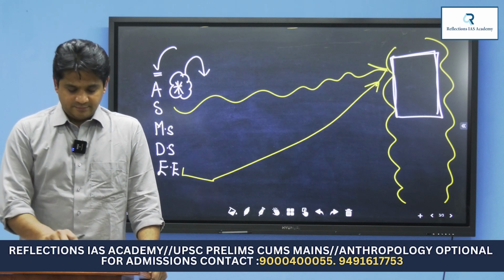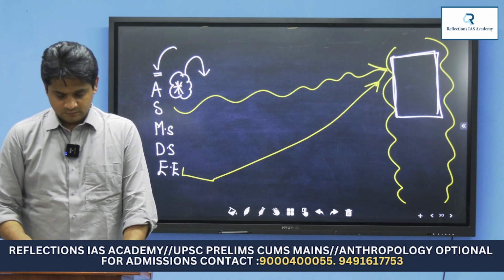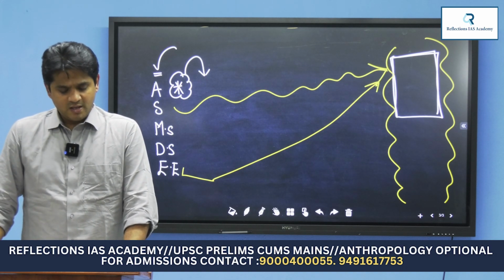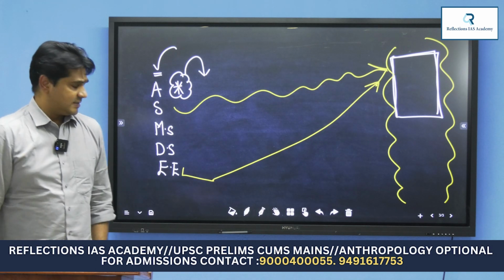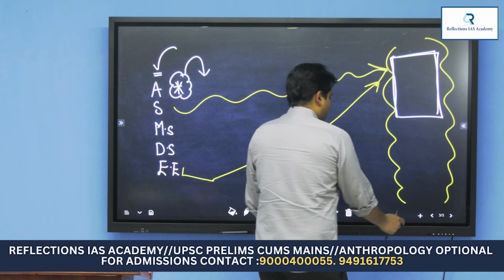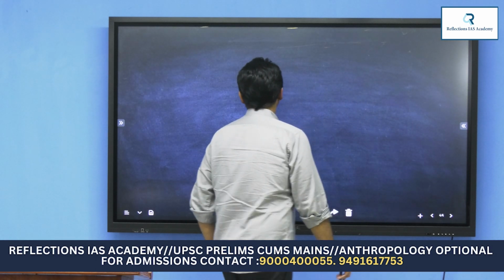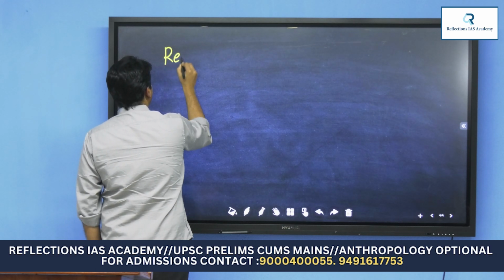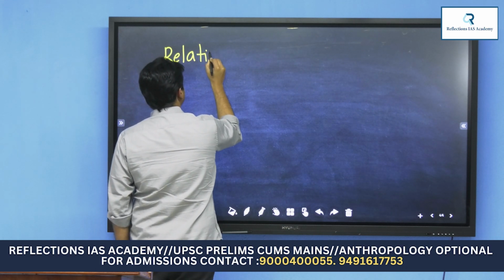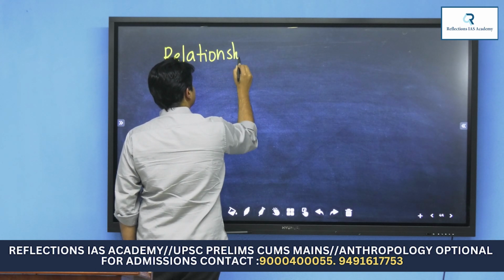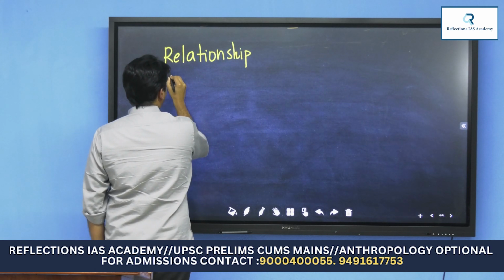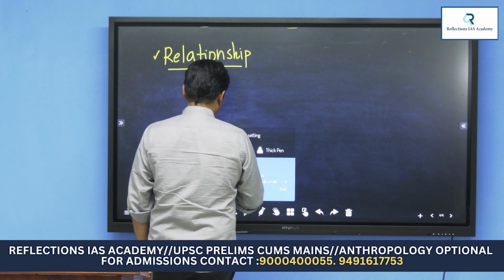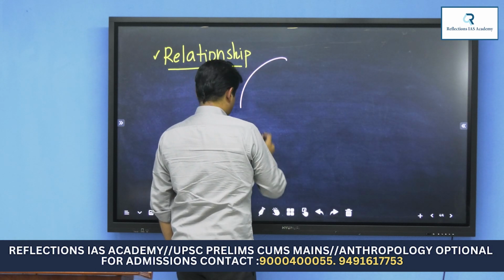sessions are meant for. Now, let's go to chapter 1.2. I am sure most of you would have easily understood this. Now we will go to chapter 1.2 and try to understand the mandate of chapter 1.2. Chapter 1.2 says relationship of anthropology with other disciplines. Relationship of anthropology with other disciplines.